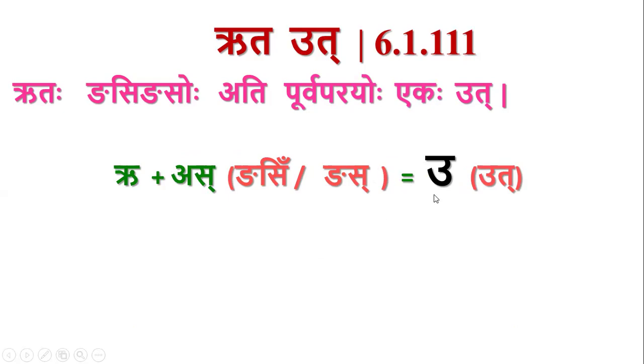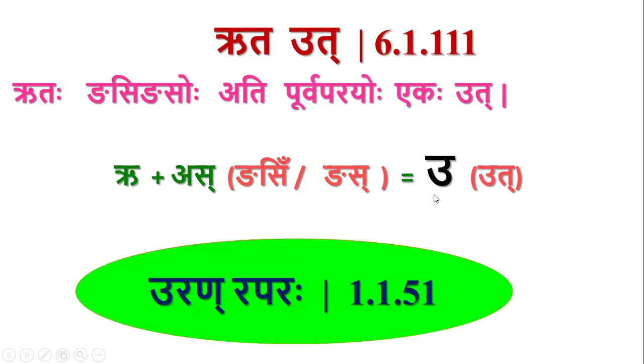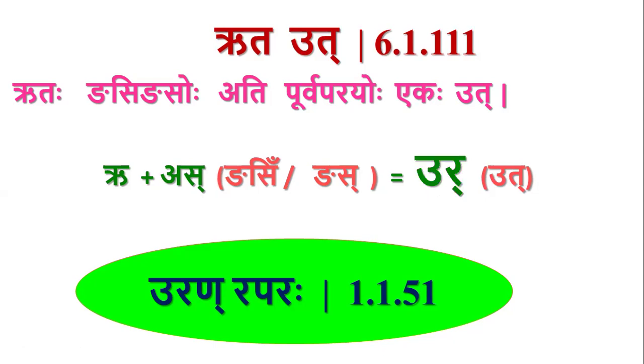But we are getting this U in place of Ru, so we have to remember the sutra Urandraparaha. Whenever An letters come in place of Ru, they come along with Repha. This U is an An letter, and it comes in place of Ru, so Repha comes along with it. So it is Ur. Ru plus As, both combined to form Ur.